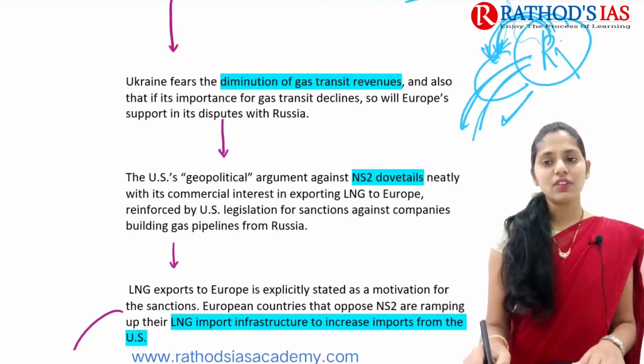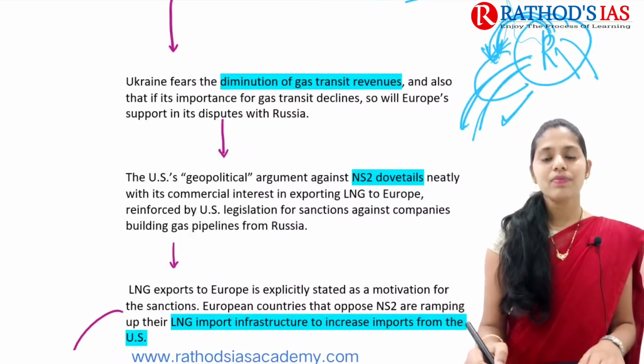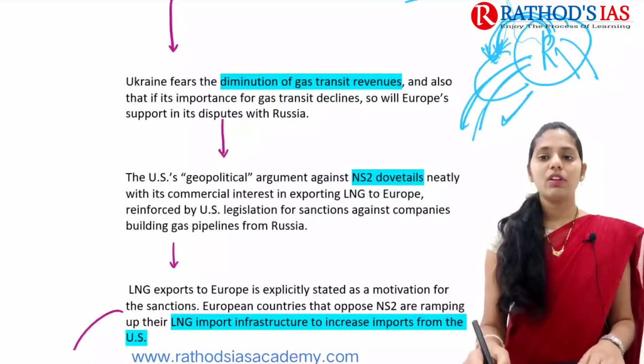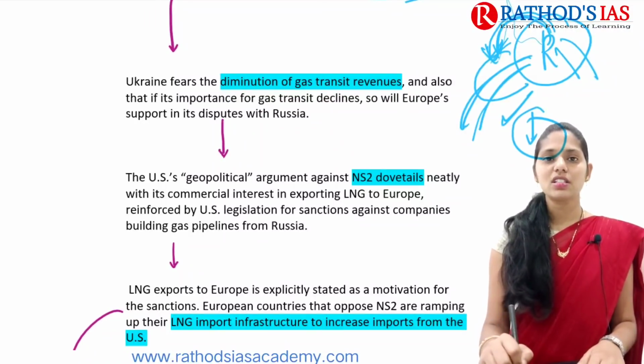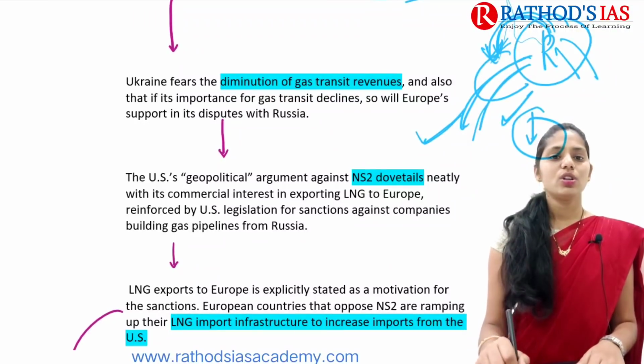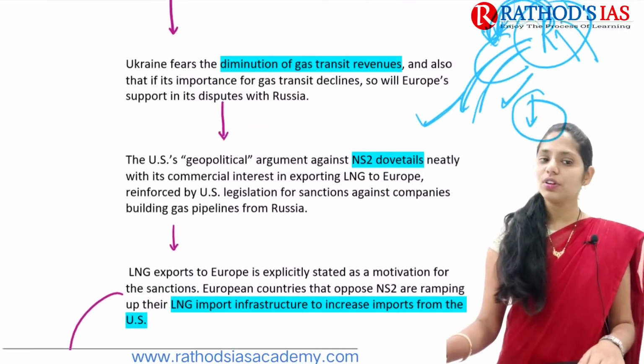But whenever Russia comes up with this Nord Stream, that is through Germany, it will also reduce these transit charges for Ukraine. So it is also one important cause of concern for Ukraine.